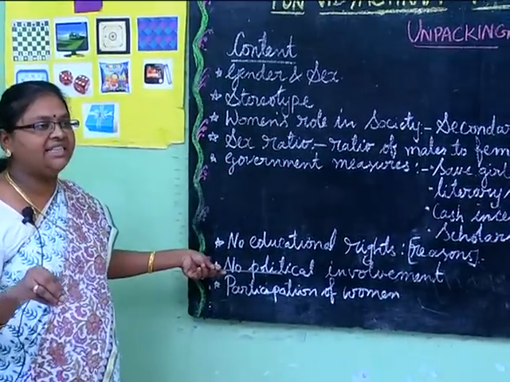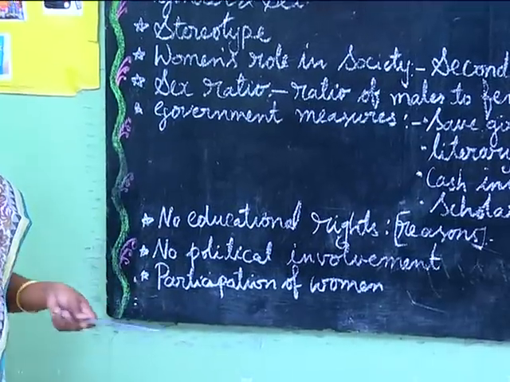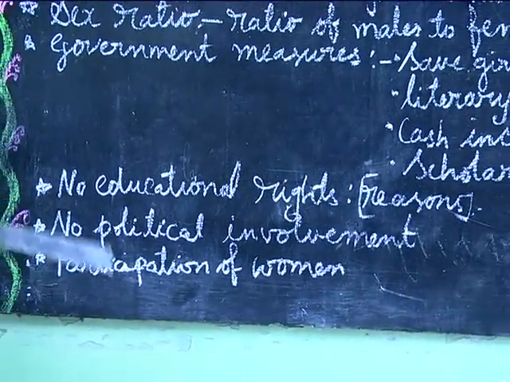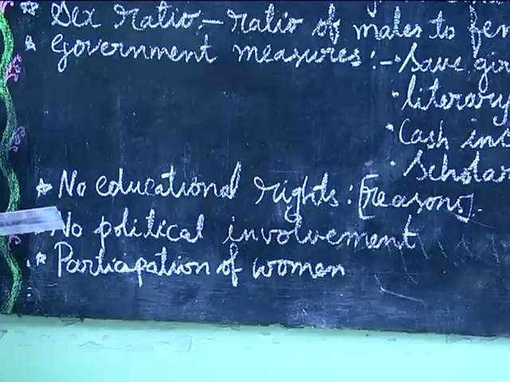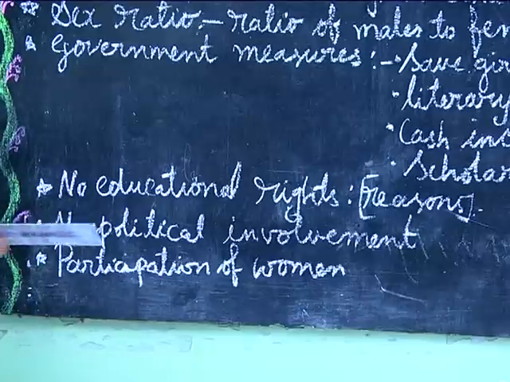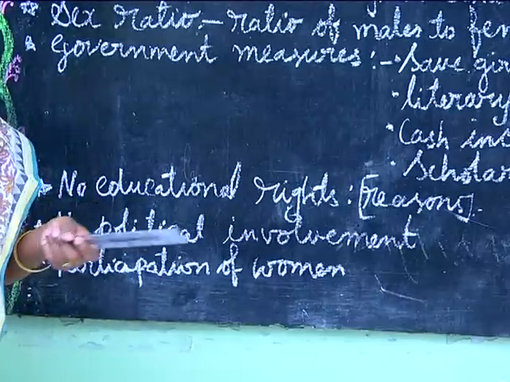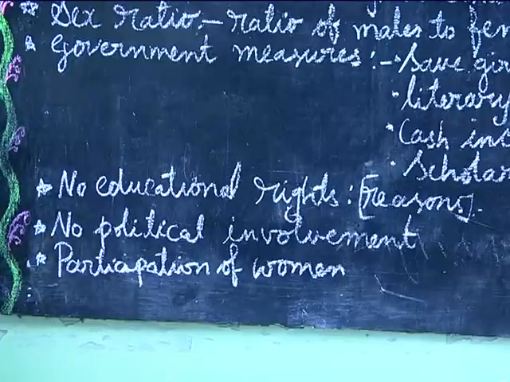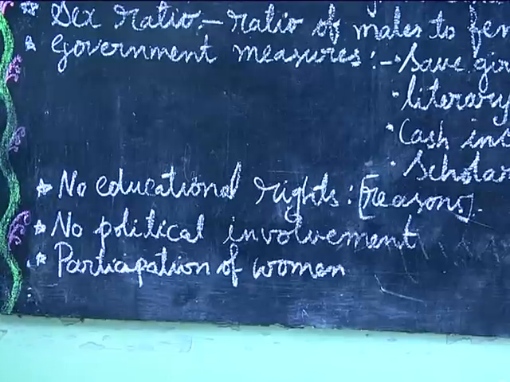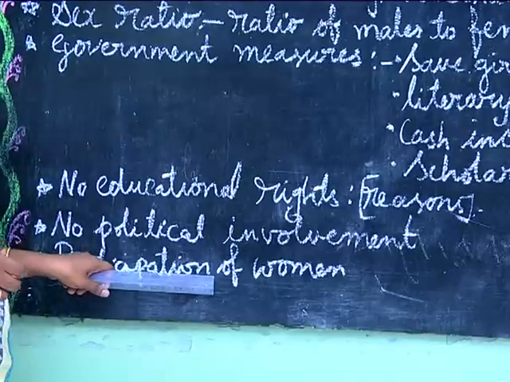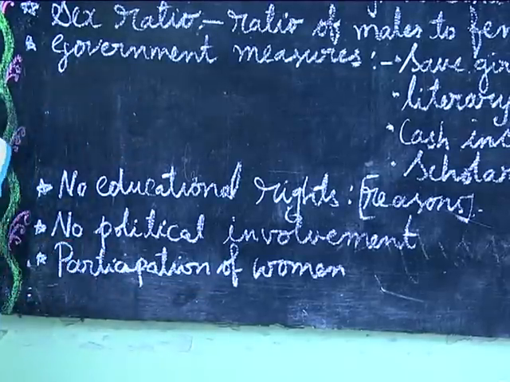They were denied, saying that women are influenced more by emotions. They said women's decisions are not based on intelligence but on emotions. Men also felt that women lack political knowledge and accuracy. But this is not true. Today you find many women political leaders who are leading our country as well as states. Then comes participation. There are many factors which made the participation of women take place in all areas.